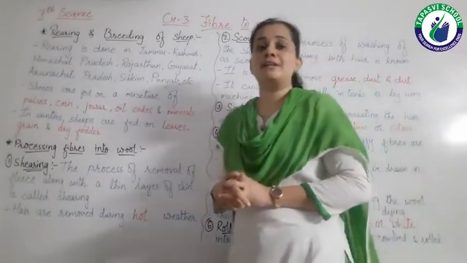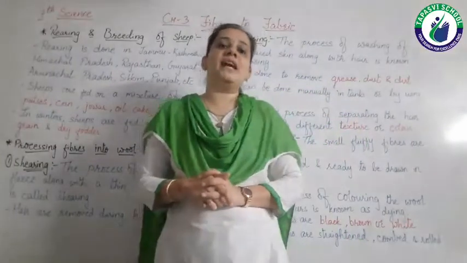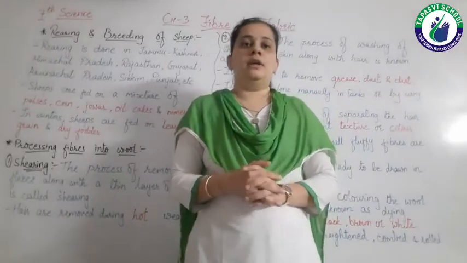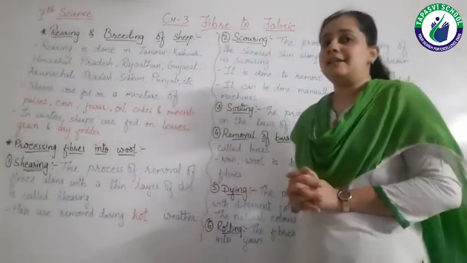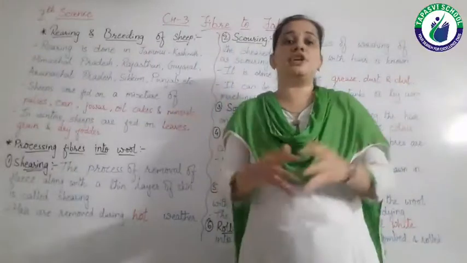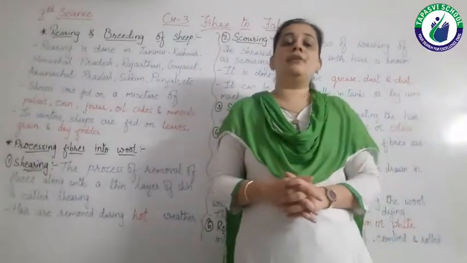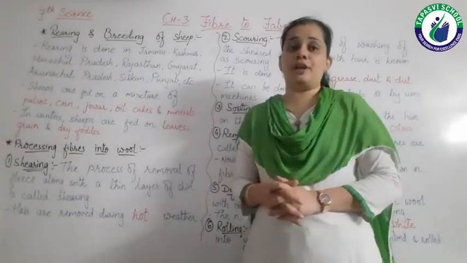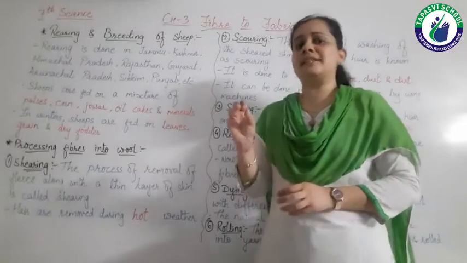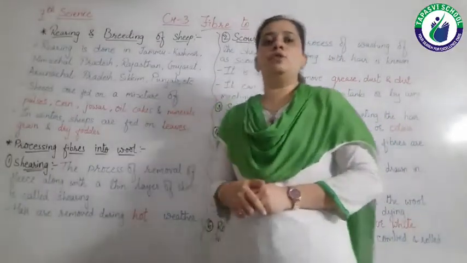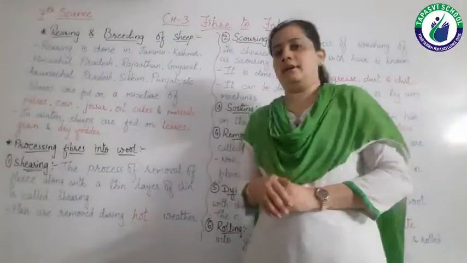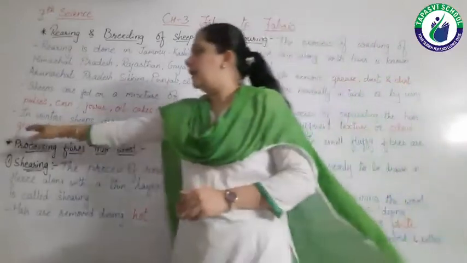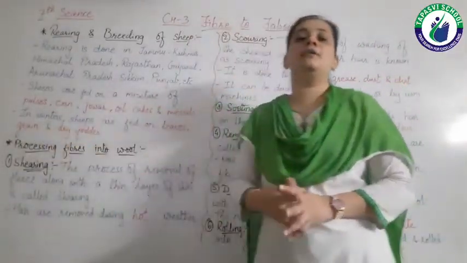So by giving this food to these animals, they become healthy and they give us good quality of wool, right? In winter, these animals are provided with good shelter. As we all know, in winter we have very cold. So in winter they are provided with proper shelter, and their food is somewhat different than the food which is given in the whole year. They are given the leaves, grains and dry fodder.